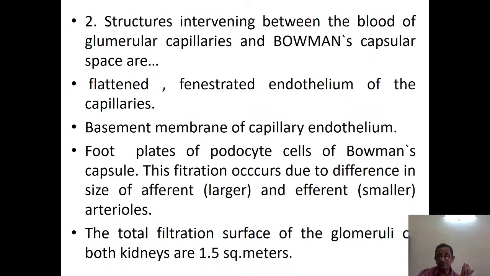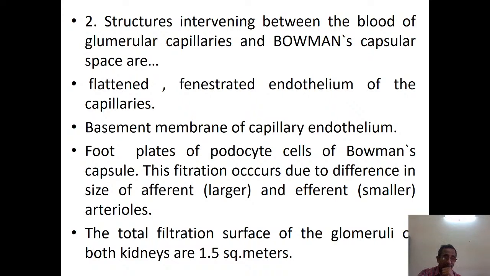Then this endothelium is supported by the basement membrane, the basement membrane of the capillary endothelium. So the flattened fenestrated endothelial cells of the capillaries are the first line of cells that are obstructing the filtration of the blood into the Bowman's capsule.